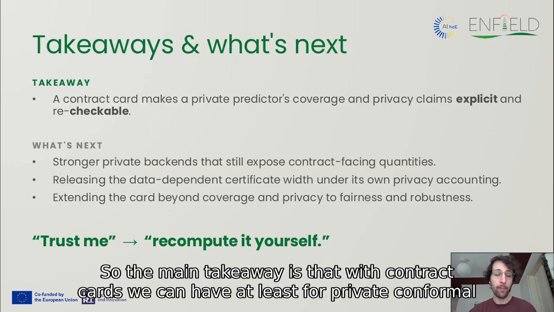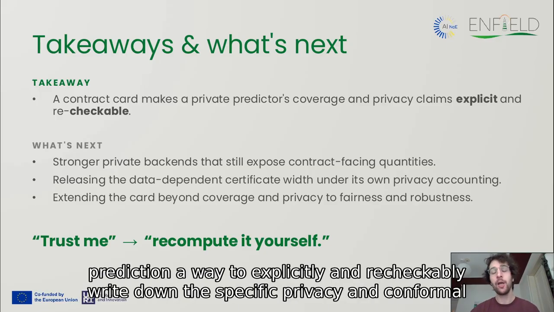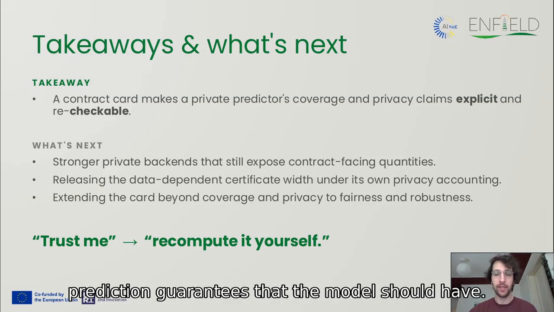So the main takeaway is that with contract cards, we can have, at least for private conformal prediction, a way to explicitly and recheckably write down the specific privacy and conformal prediction guarantees that the model should have.